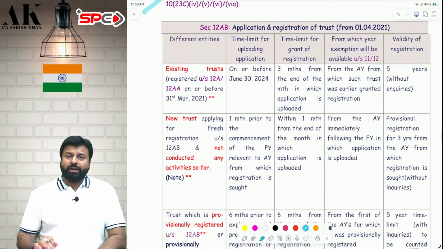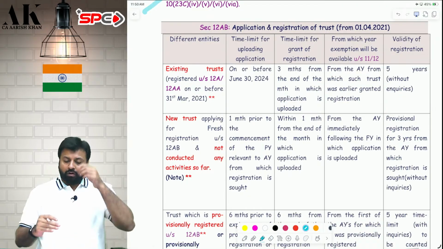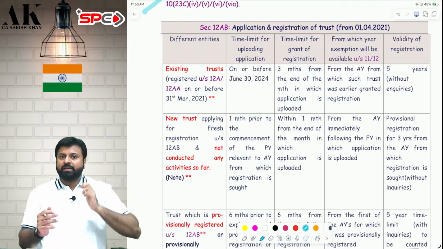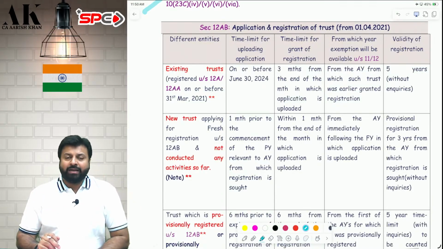Procedure given under 12AB. How a trust will apply for registration? What are the different cases? When to apply? What are the time limits for registration? For how many years will the registration be valid, and from which year will exemption be available? Let's start with the first one. Who is the first category?